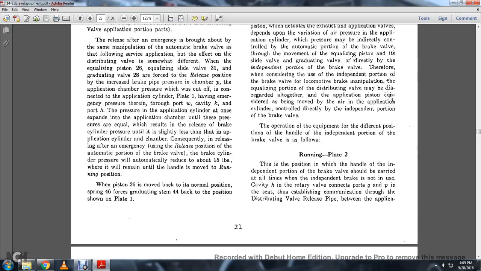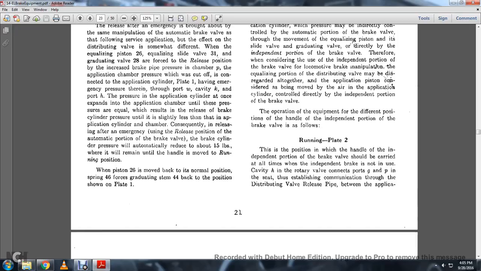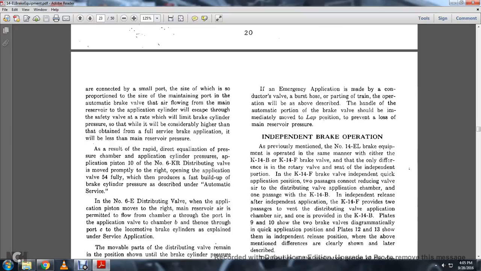When piston 26 is moved back into the normal position, spring 46 of graduating valve 44 goes back to the position shown in plate 1. If the emergency application is made by a conductor's valve, a burst hose, or a separation of the train, or by the operator as described above, the handle of the automatic portion of the brake valve should be immediately moved to the lap position to prevent loss of main reserve air pressure.